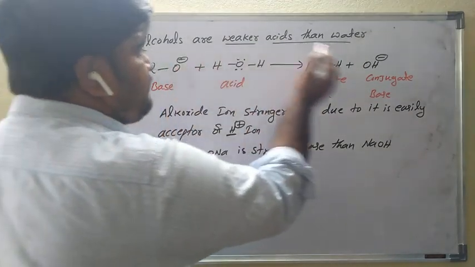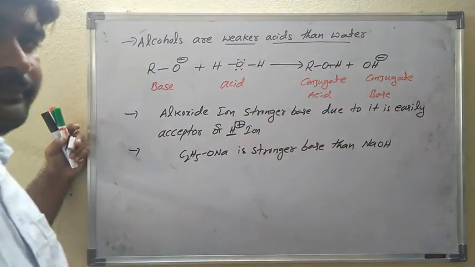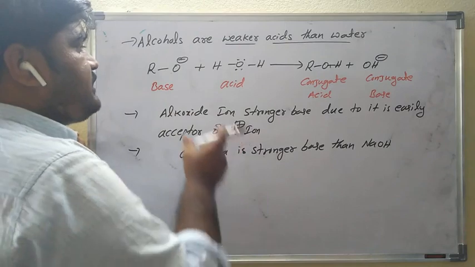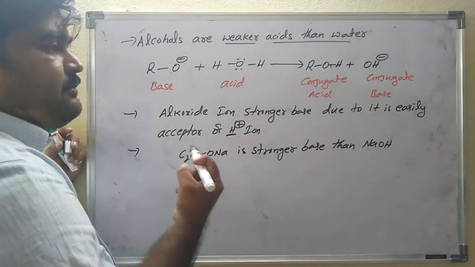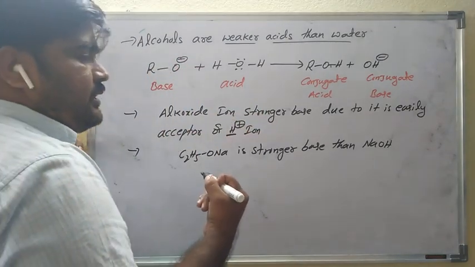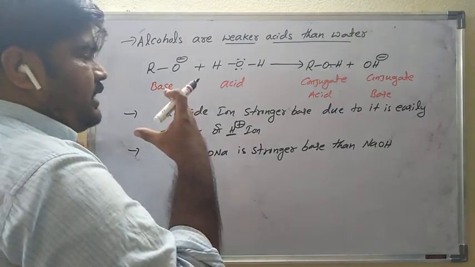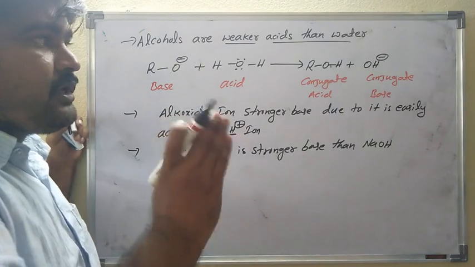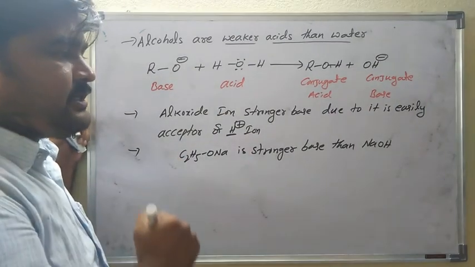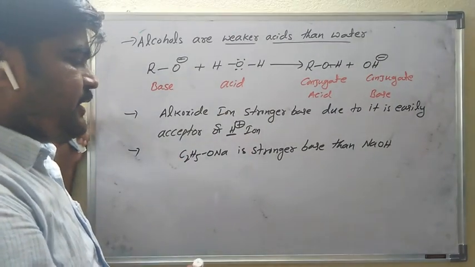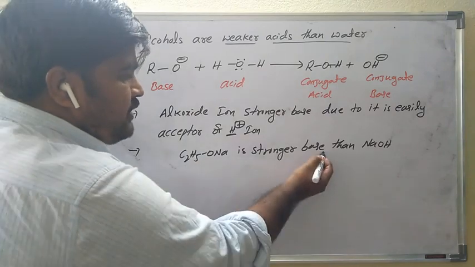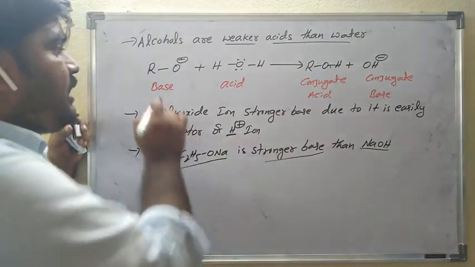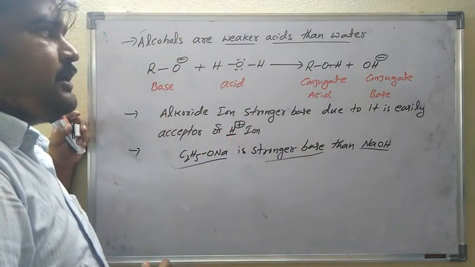Alkoxides are stronger bases than hydroxide, correct? Why? Because the alkoxide easily accepts the proton; it is an easy acceptor of the proton. So the alkoxide ion is a stronger base than the hydroxide ion, and sodium ethoxide is a stronger base than sodium hydroxide. See, it is clear. Simply, the alkoxide ion is a stronger base than the hydroxide ion.